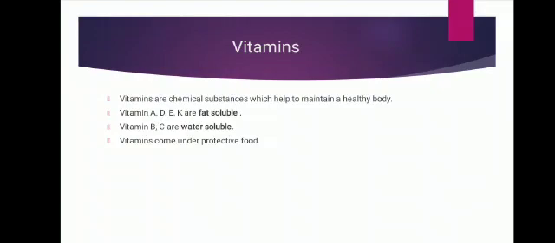Now start with vitamins. What are vitamins? Vitamins are chemical substances which help to maintain a healthy body. They are required by the body in small quantities. Now on the basis of their solubility, they are of two types, fat soluble and water soluble.